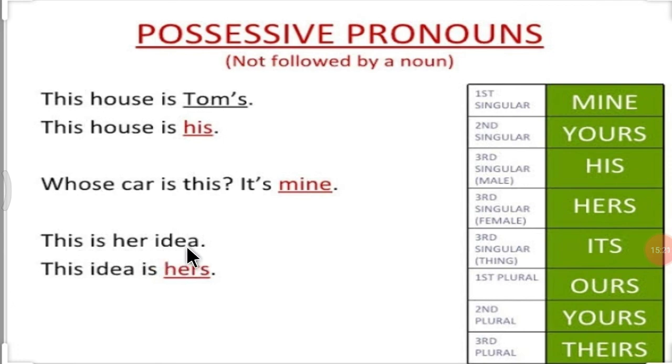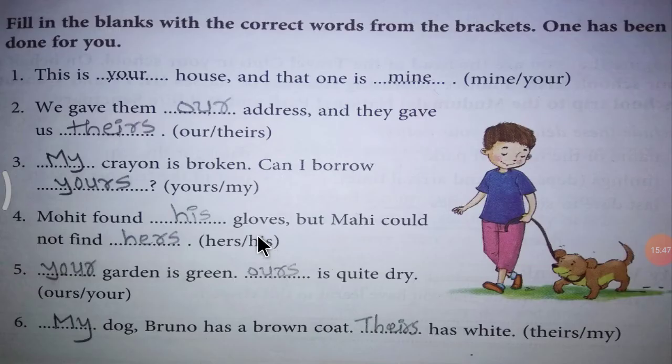This is her idea. Here you can see her. It is a possessive adjective. And this idea is hers. This is a possessive pronoun. Here, her is a possessive adjective. This idea is hers. Hers is a possessive pronoun. Now let's move to the next slide.